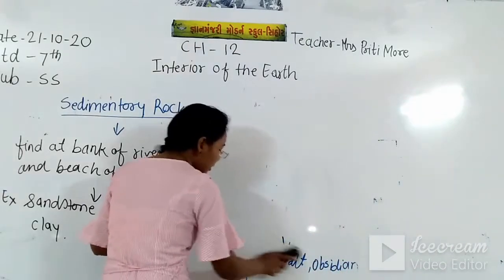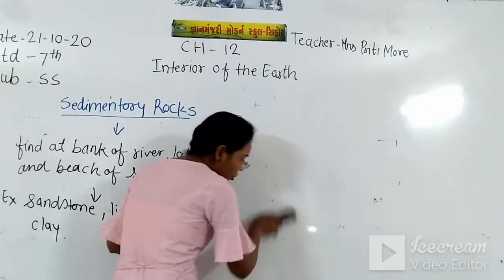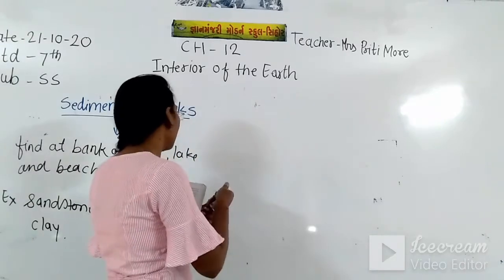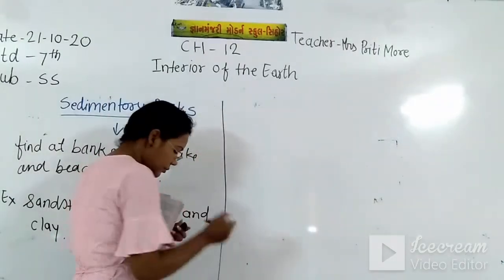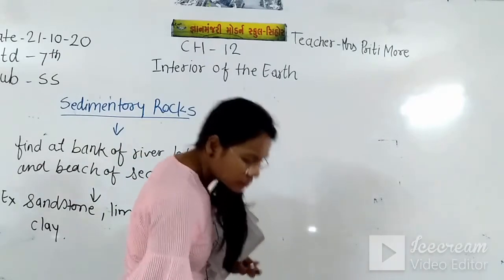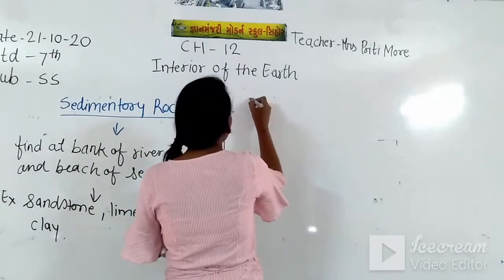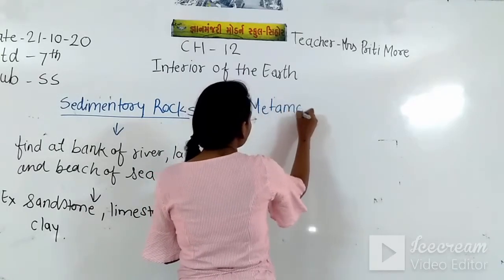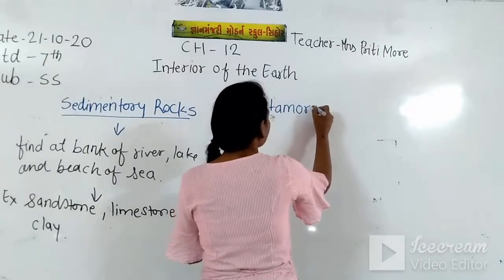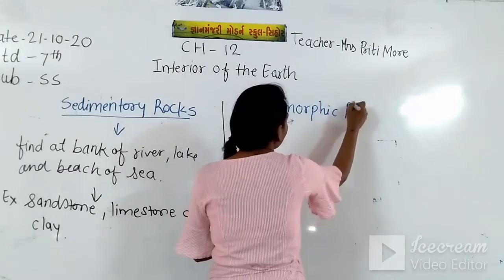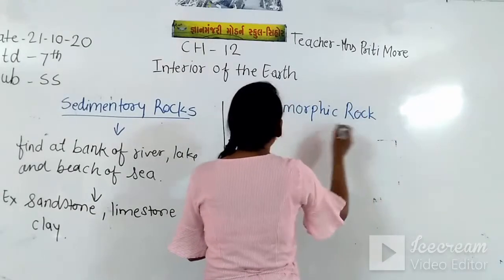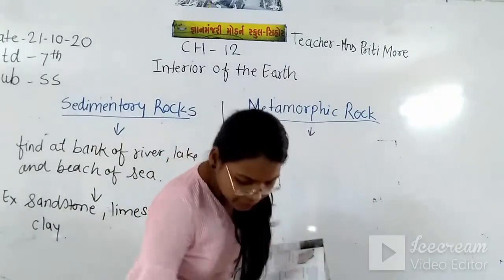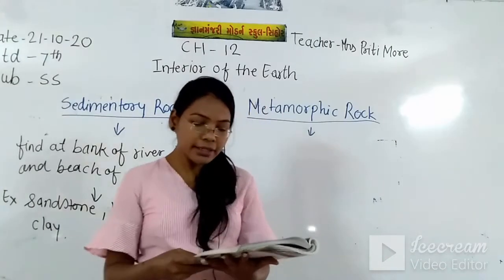And I put here the heading of metamorphic rock. Now let's see how the metamorphic rock is made.